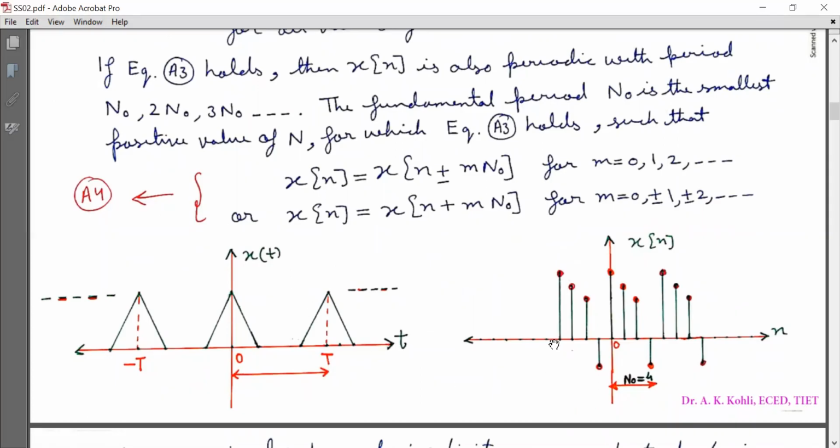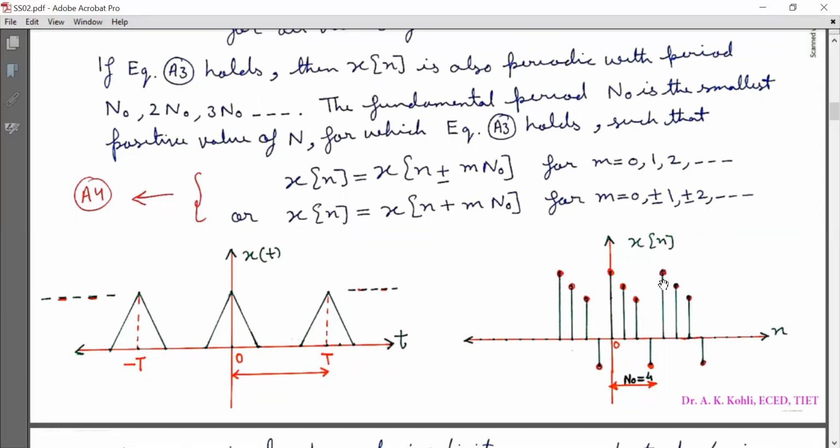Now these are the two waveforms or signals shown. The first one is x(t). Now look at this signal. At t equal to 0 or about t equal to 0, there is a unique pattern which repeats itself after a period of capital T, and therefore this signal is titled a continuous time periodic signal.